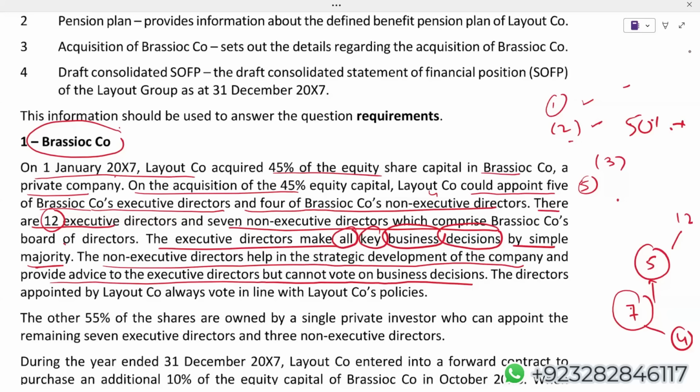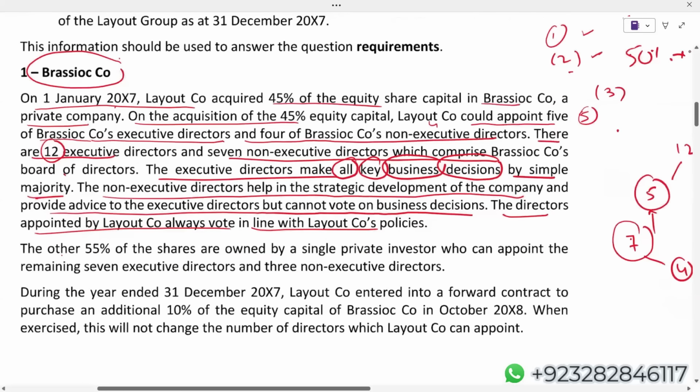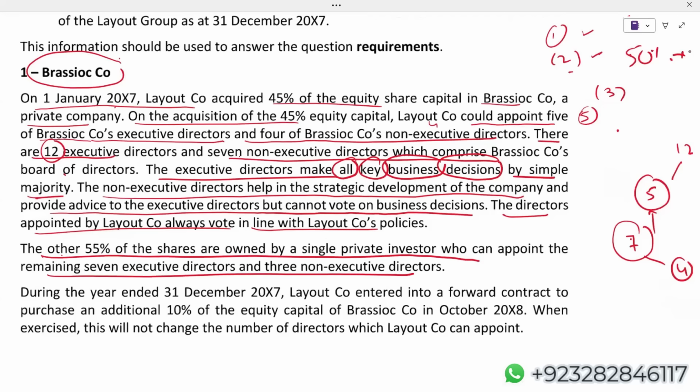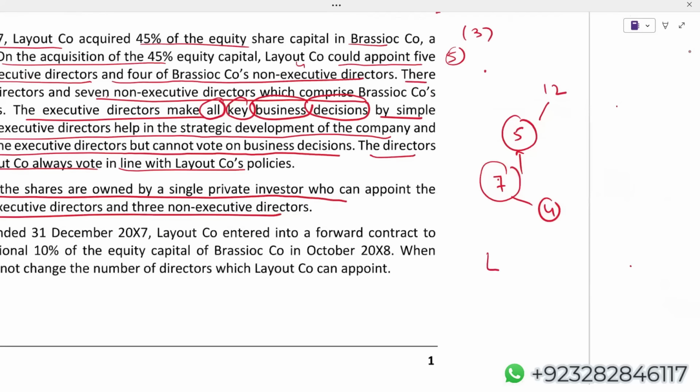Now let's read more. The directors appointed by Layout always vote in line with Layout policies. That's understood. The other 55% of shares are owned by a single private investor who appoints the remaining 7 executive directors and 3 non-executive. Now stop. One more reason why Layout does not have control. Try to understand. Layout has a 45% holding, and there's one private investor who has a 55% holding. So there is one more reason why Layout does not have control.